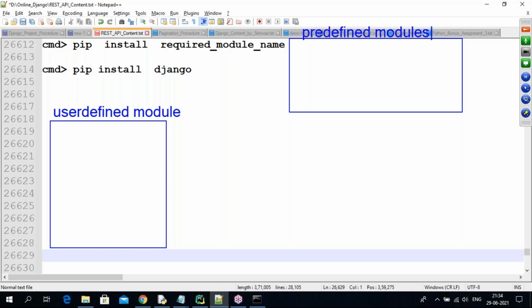Predefined modules are available in the Python software location, in the Python software.